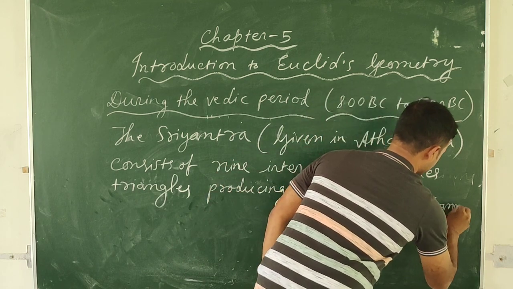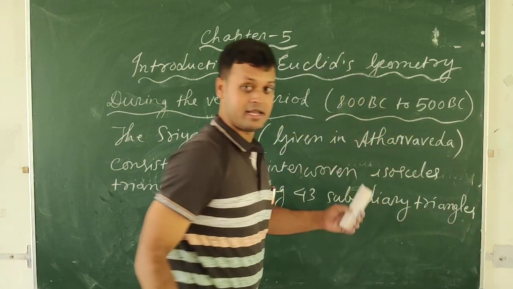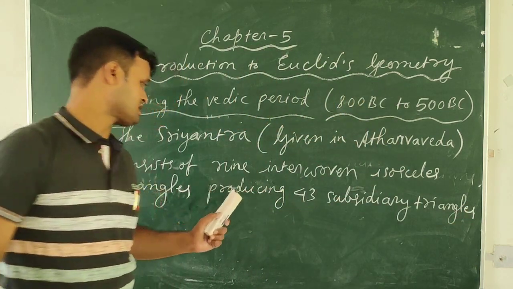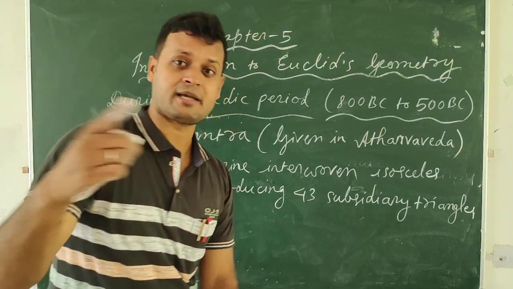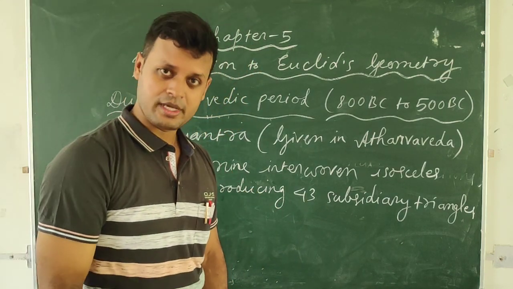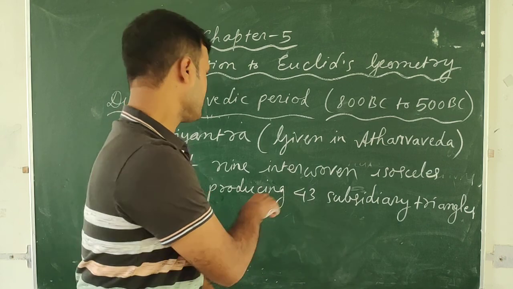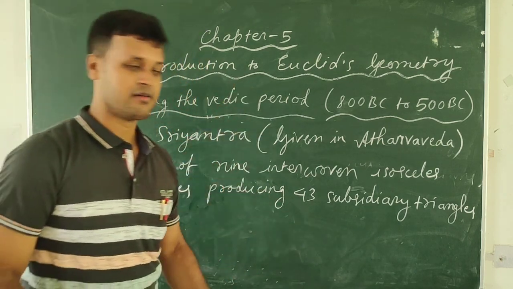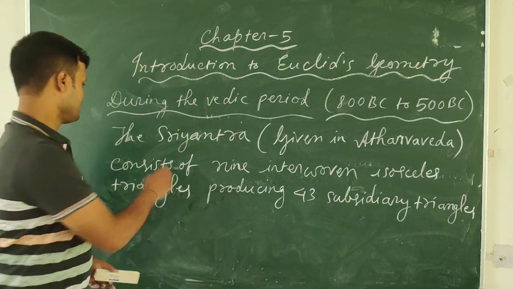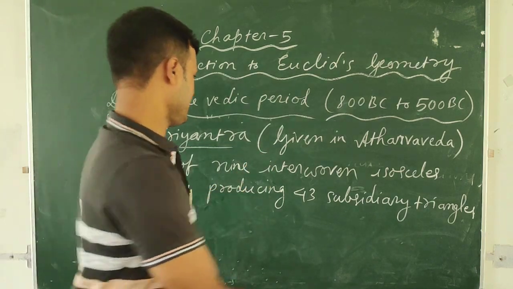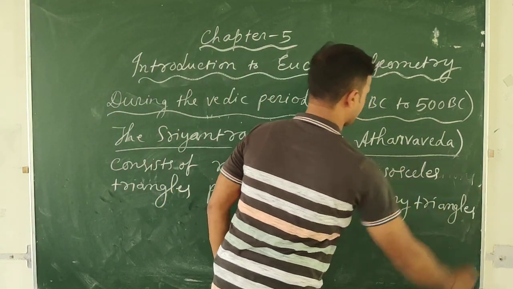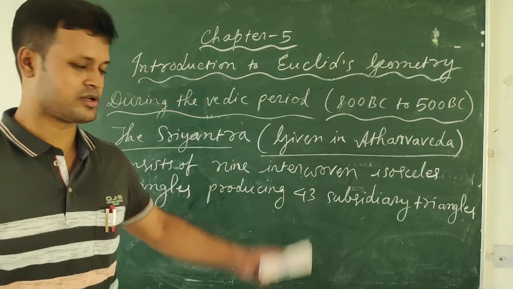Just imagine. Nine interwoven isosceles triangles must be there, and these nine triangles must produce 43 subsidiary triangles. Then only the altar is perfect. This kind of altar was also used during the Vedic period. This altar is the Sri Yantra, and it is given in the Atharva Veda. You can easily search for these things also.